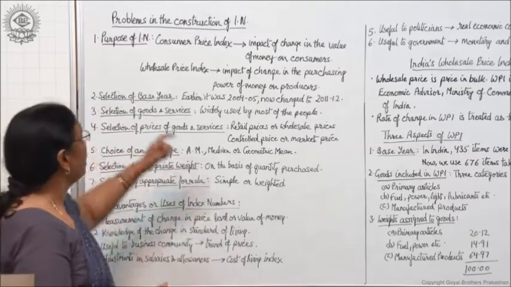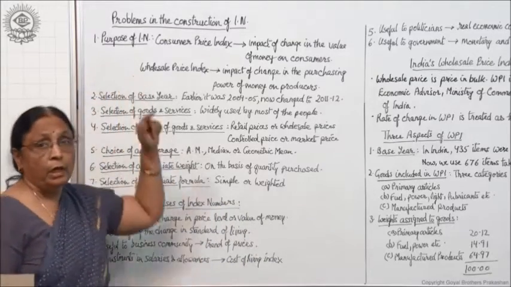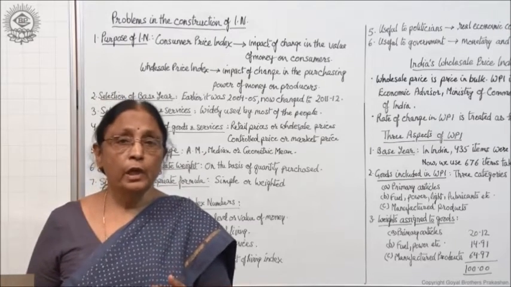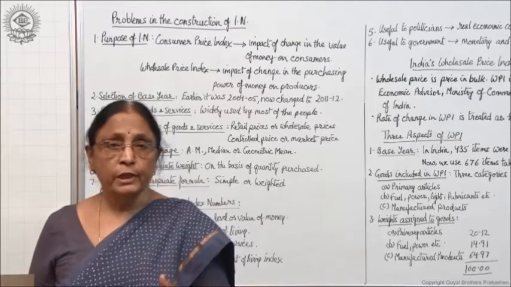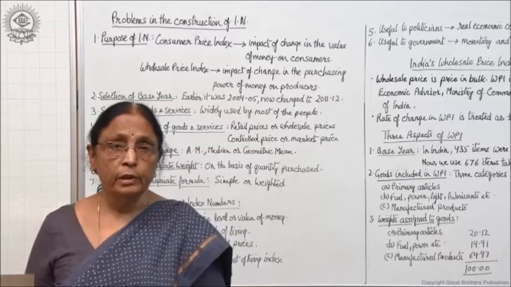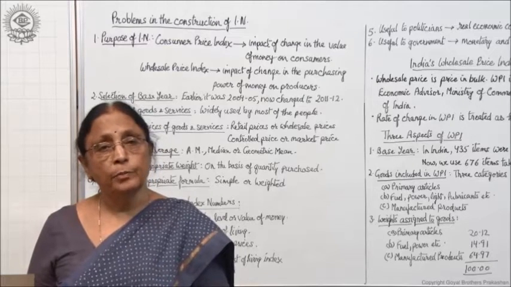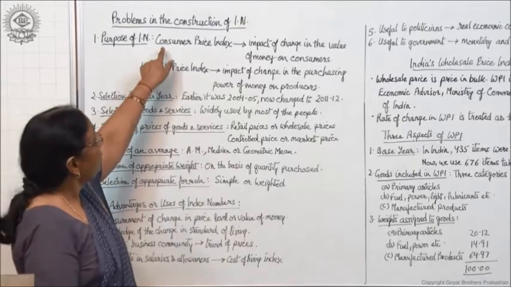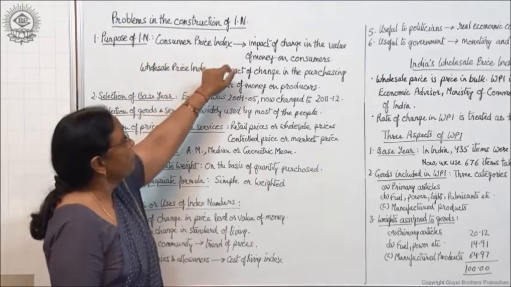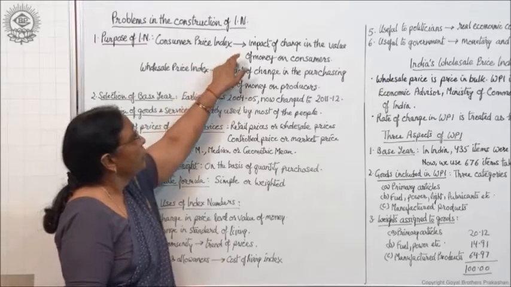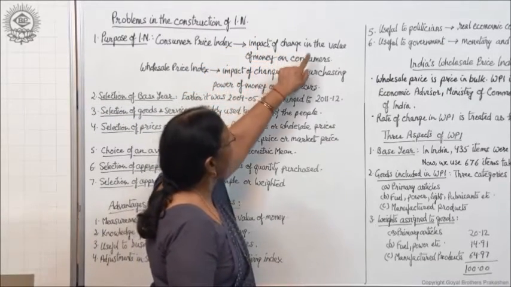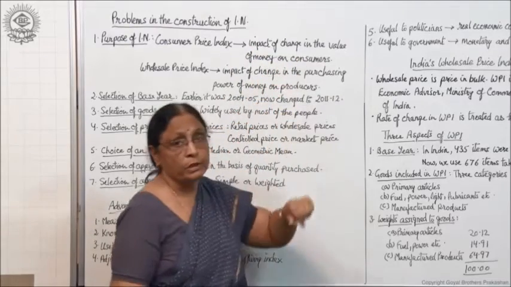So in this way, this is not exactly a problem, but we are supposed to decide before making the index number what is our purpose of making the index number. Now for example, if we are making consumer price index, then we measure the impact of change in the value of money on consumers.